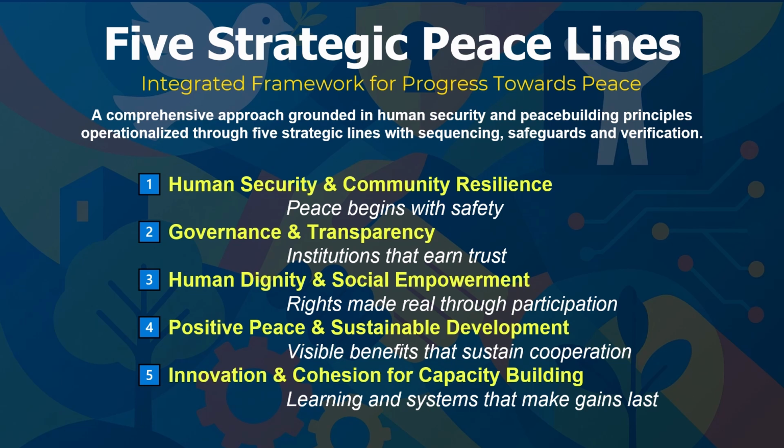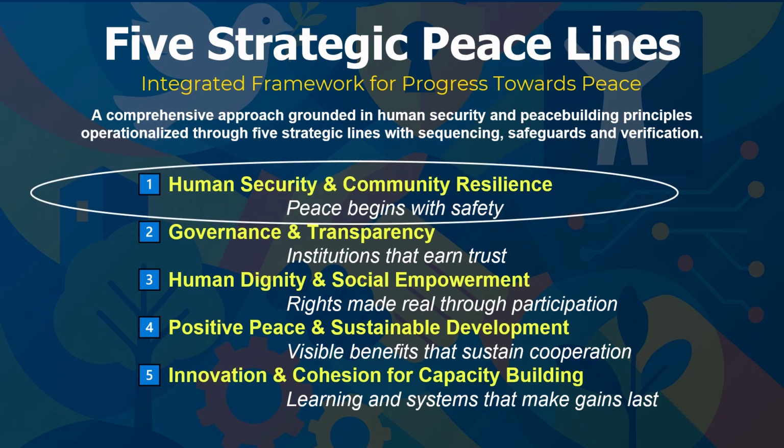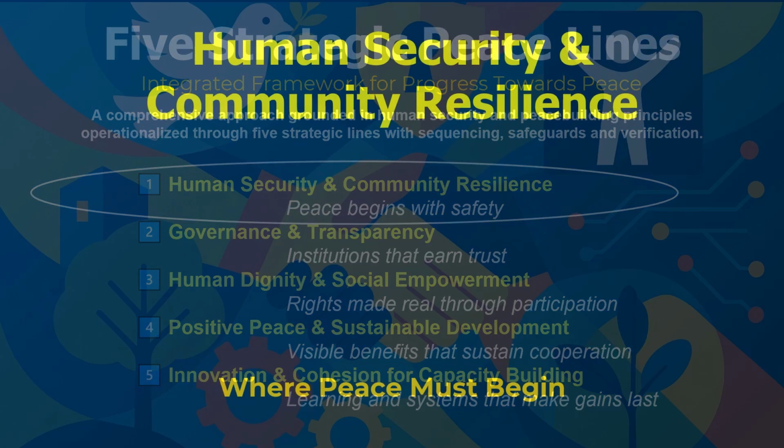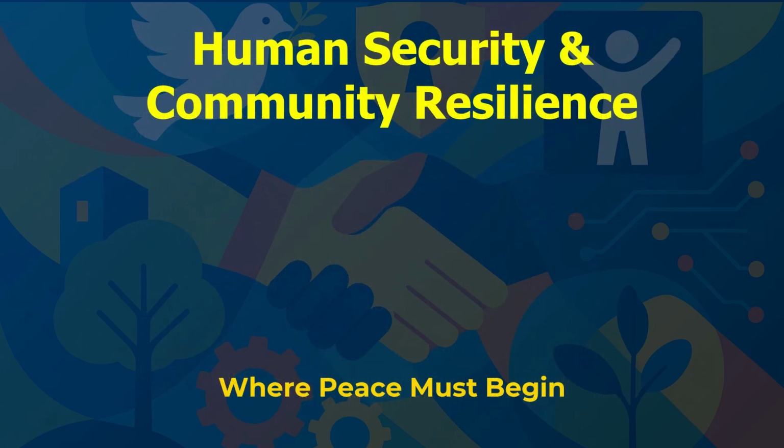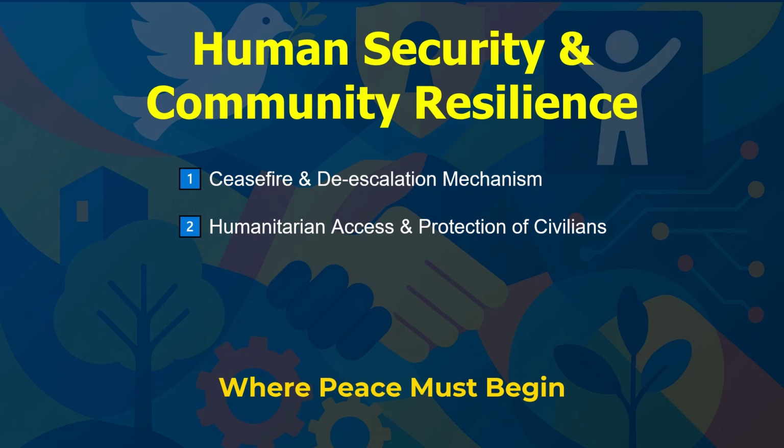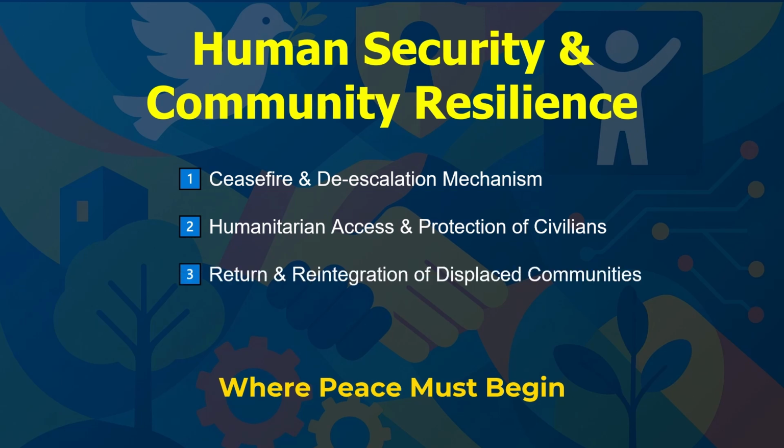Within each line are issue categories to be negotiated. For example, under human security and community resilience, we find several closely related issues. Peace in the Rakhine begins with verified safety. A credible plan must first establish ceasefire and de-escalation mechanisms, guarantee safe humanitarian corridors, and strengthen local resilience systems that communities can trust.